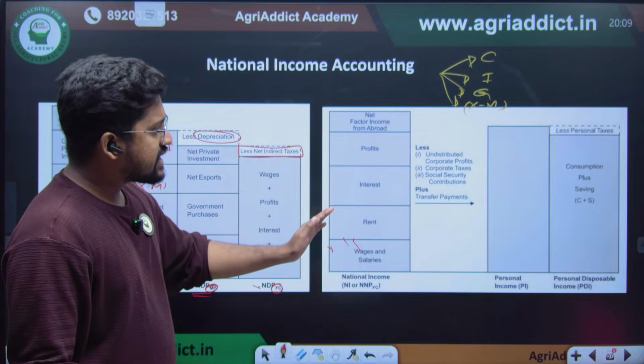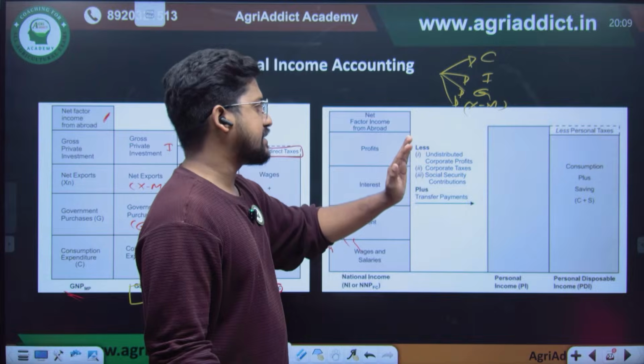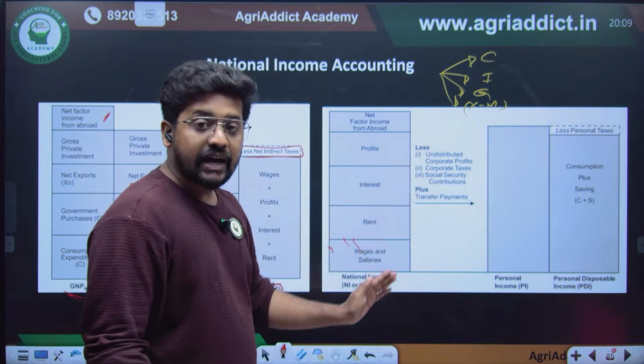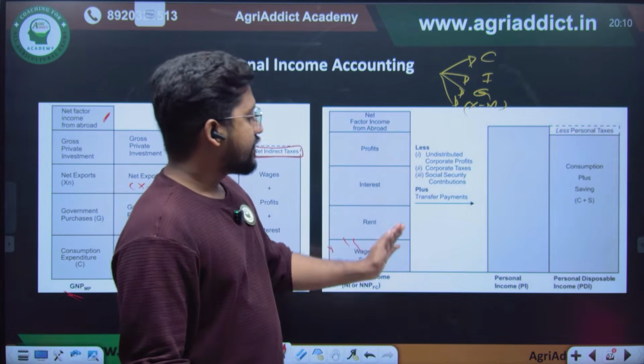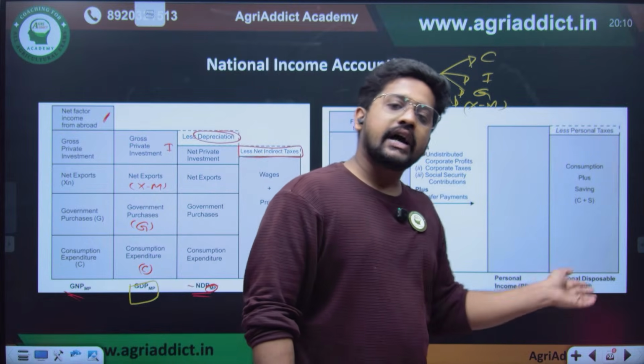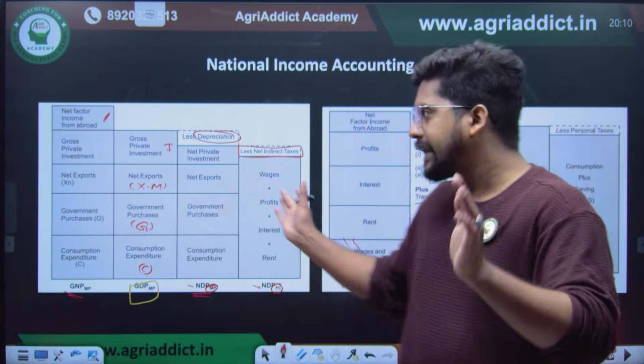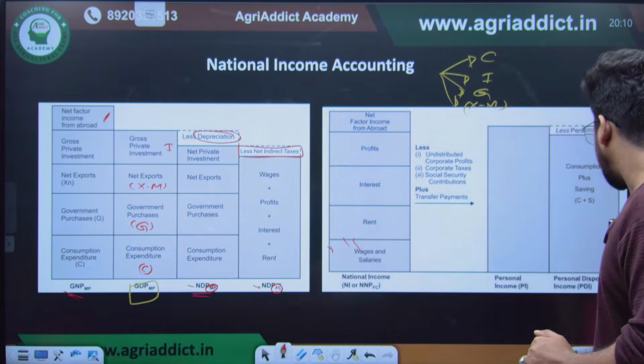From this, if we reduce the undistributed corporate profits, corporate taxes, and social security contributions, and add the transfer payments, we get the personal income. From personal income, if we reduce the personal taxes, we get the disposable income. So these are the major ideas used in national income accounting.